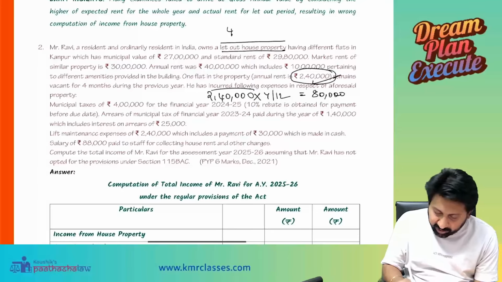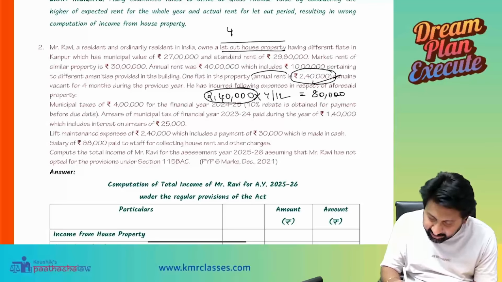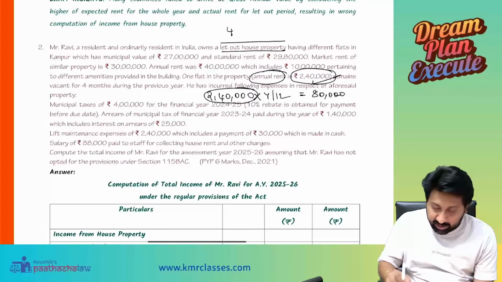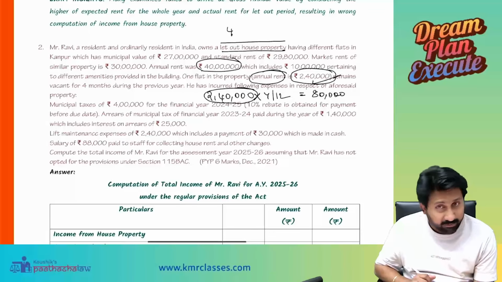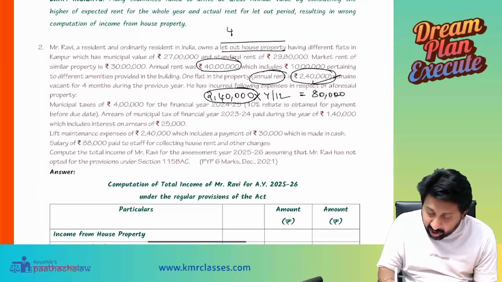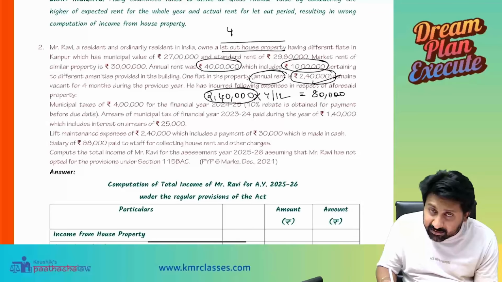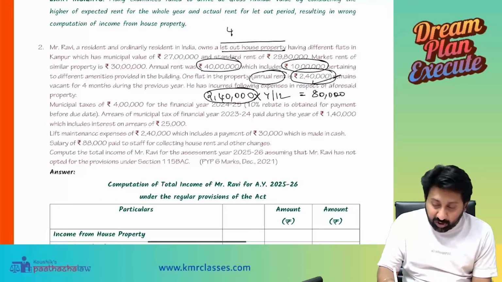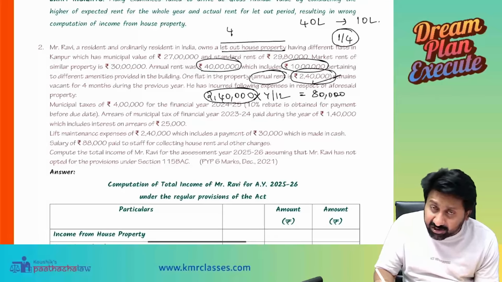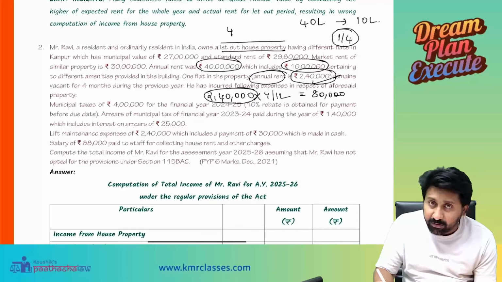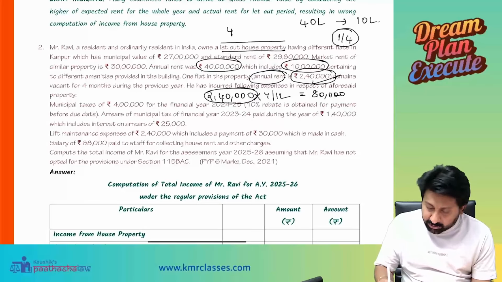2,40,000 is what rent? Annual rent. For the total property, what is the annual rent? 40 lakhs. In that 40 lakh, how much part is in the form of amenities? 10 lakhs. What do you mean by that? Of the 40 lakh property, 10 lakh is the amenity, which means 1/4 part is covered by way of amenities, or not? Yes, sir.